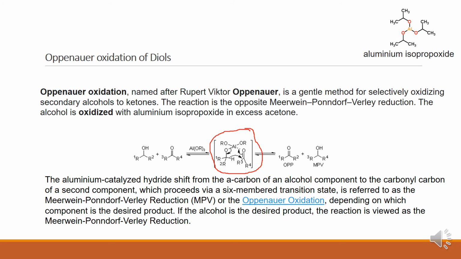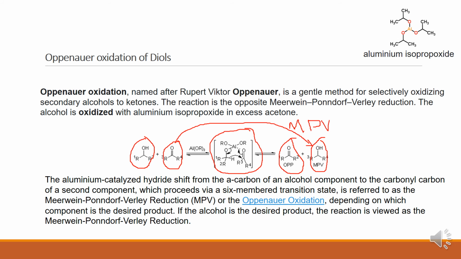So here, this alcohol is oxidized to give ketone. This ketone is reduced to give alcohol. Ketone to alcohol is called MPV, Meerwein-Ponndorf-Verley reduction.